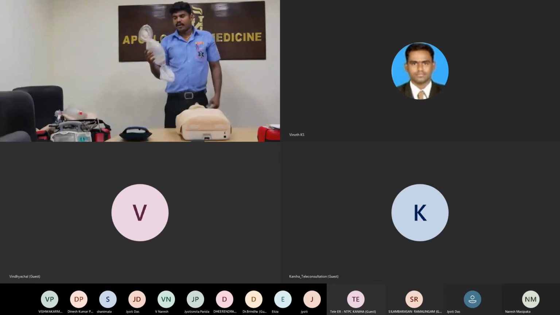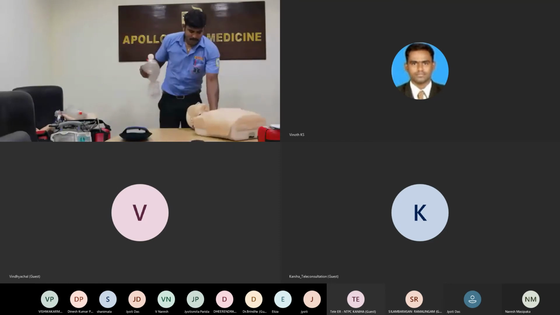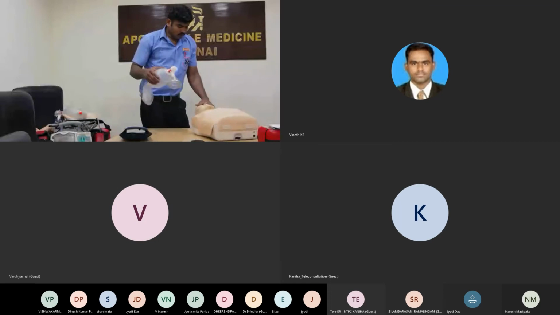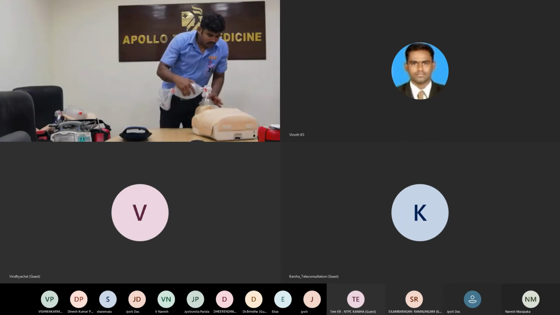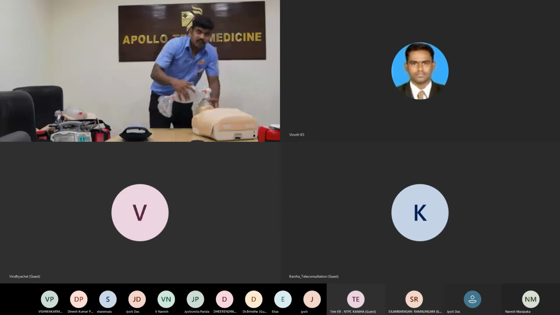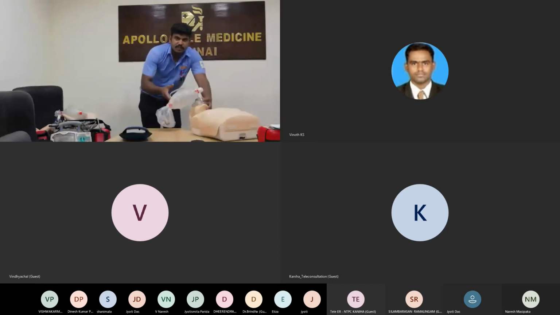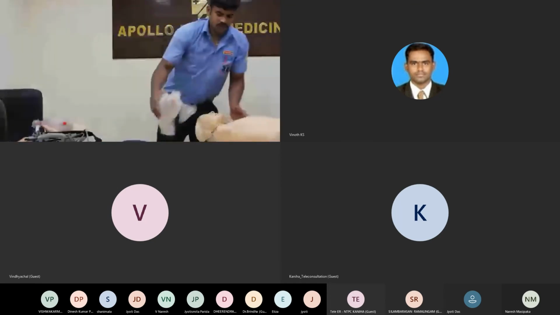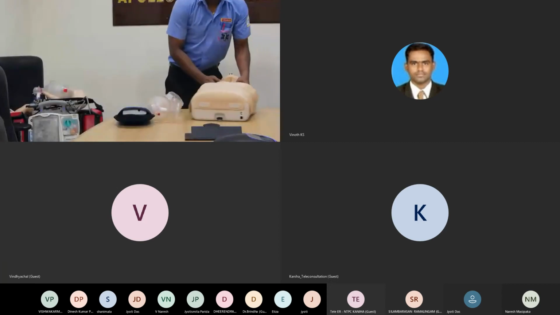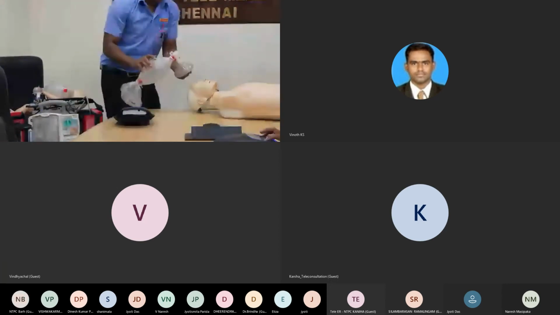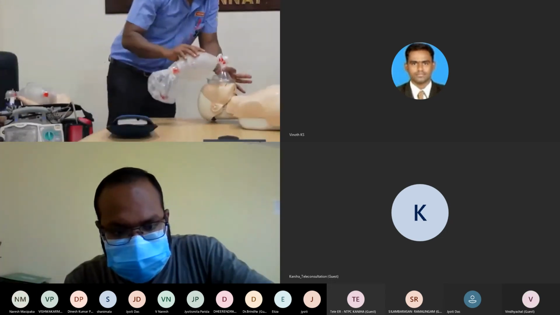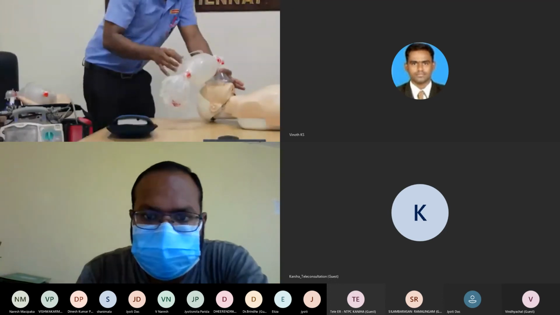This is called the Ambu bag, the bag valve mask. So 30 compressions, 2 breaths. When you give the breaths, you open the airway. The airway method is head tilt, chin lift, like this. Just see the exact position, how you give airway clearance and give the Ambu bag. See this.